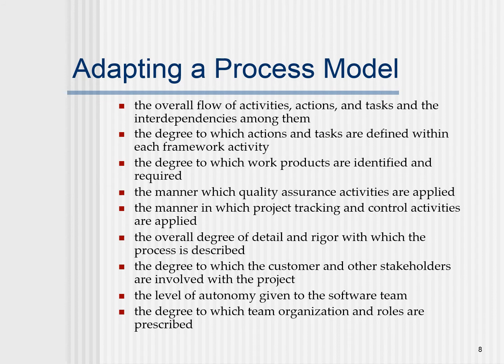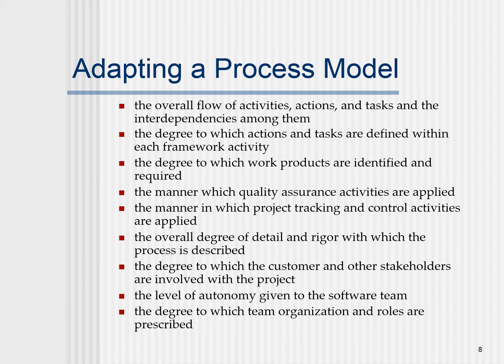Another challenging activity in the development of software is to adopt a suitable process model. This is basically decided by looking at the overall flow of activities, actions and tasks, the degree to which actions and tasks are defined within the framework activity, the degree to which work products are identified, and even whether quality assurance activities are applied.